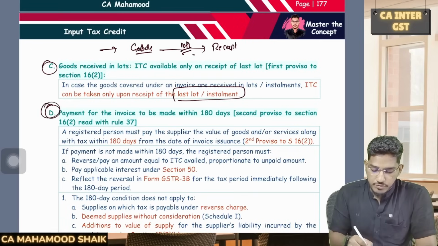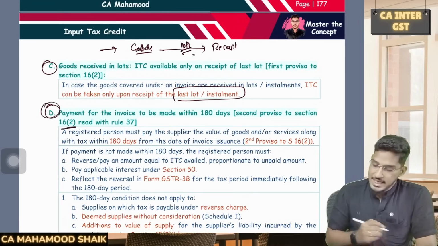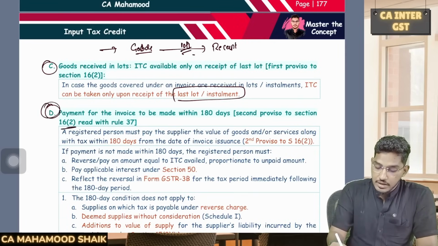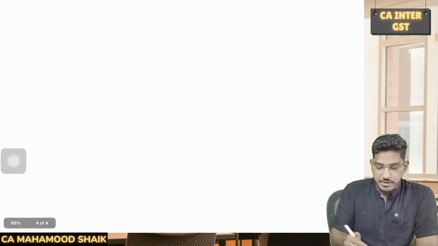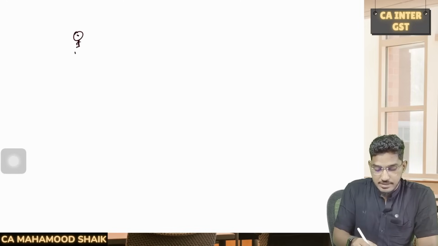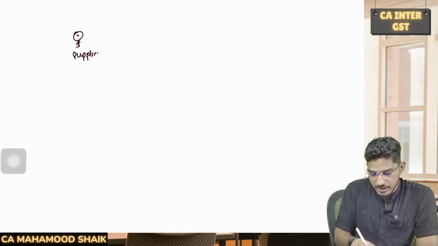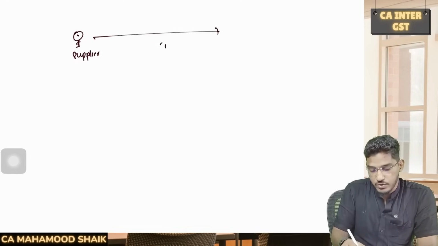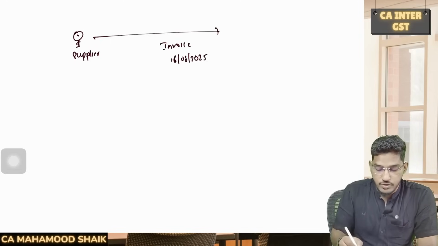Now there is one more provision to Section 16 subsection 2, which says that you are required to make the payment within 180 days to the supplier. Say for example, there is a supplier. Once again, we'll try to understand with a quick example. He has given you one invoice, say for example, dated 16th of August 2025.